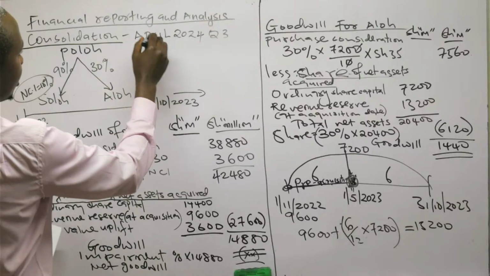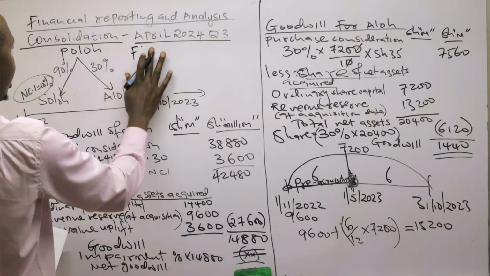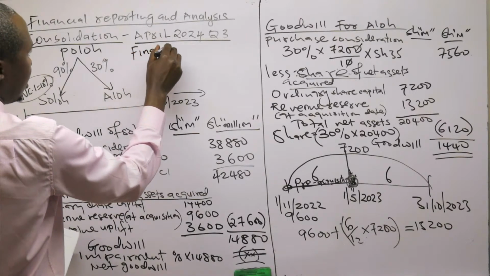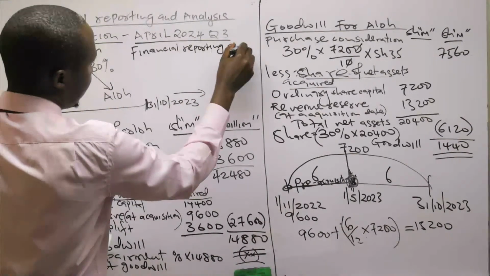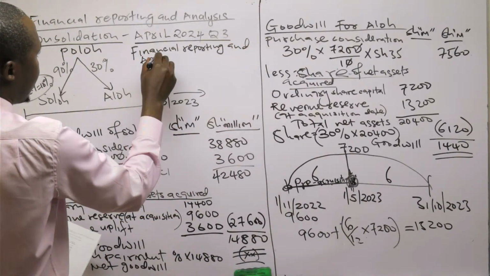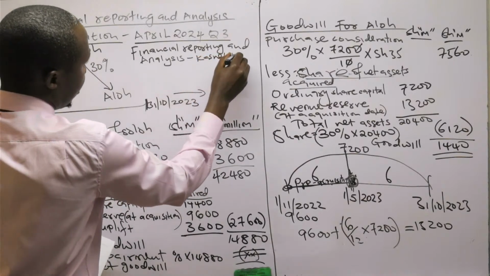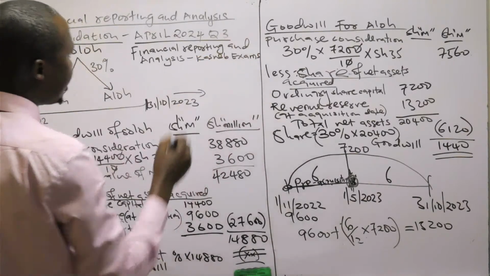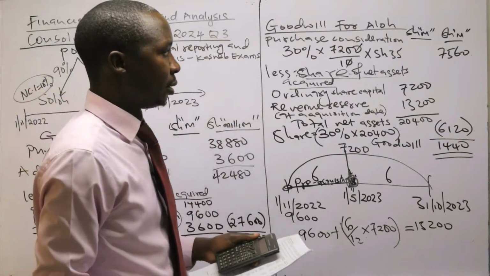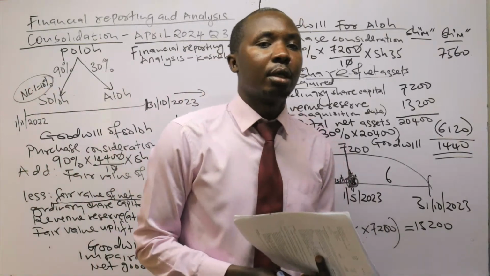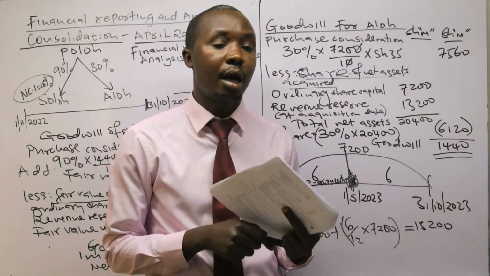Consolidation, April 2023. That is FR, not AFR. This is financial reporting. They call it financial reporting and analysis, from KASNEB exams. But it is also close, not even KASNEB only. Even other bodies can test these, like ACCA, ICPAK, ICAN for Nigeria.